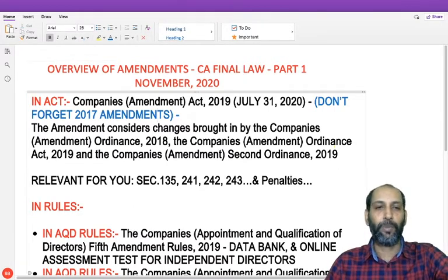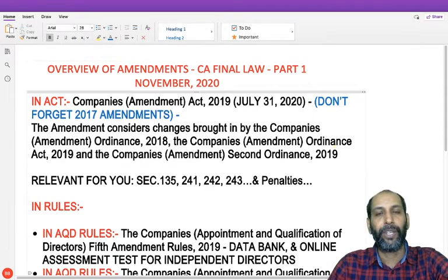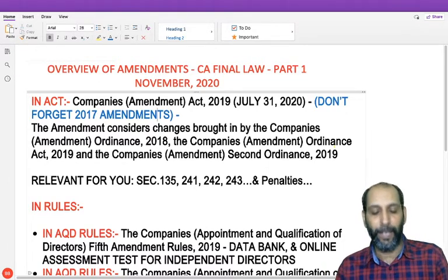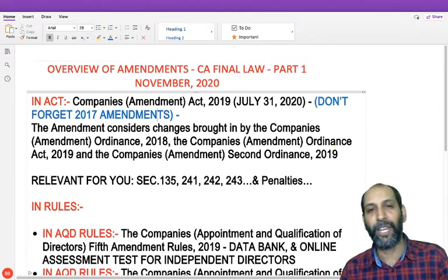This is with respect to CA final amendment notifications and what are the amendments you have to cover for the November 2020 exam. I know that all are eagerly waiting for the November exam because the previous exam has merged into this, and so studying and covering the amendments in the law paper is very important.